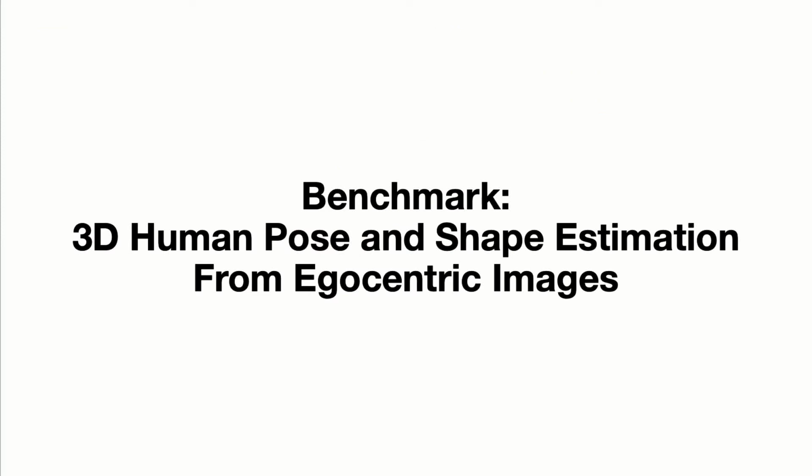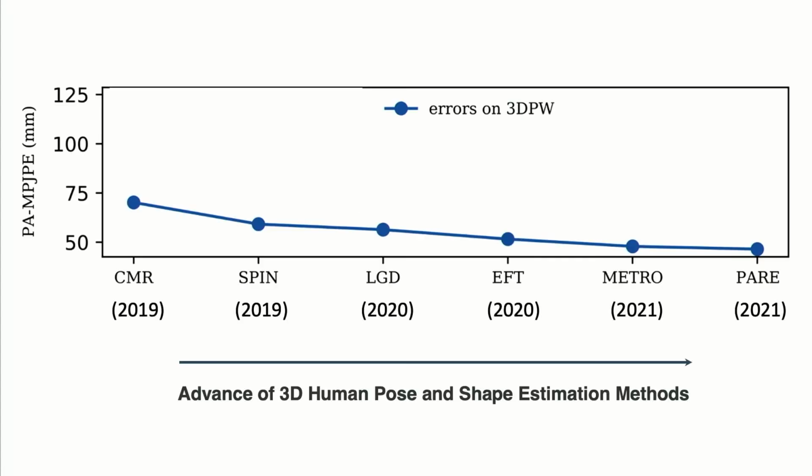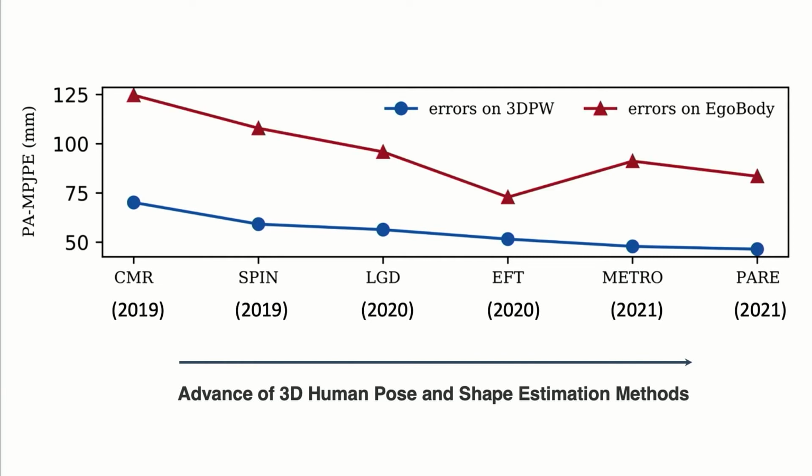Next, we leverage the EgoBody dataset to produce the first 3D human pose and shape estimation benchmark from egocentric images. We can see from this table that the performance of current state-of-the-art methods for 3D human pose and shape estimation already starts to saturate on existing third-person view datasets, for example, 3DPW here. However, when tested on our dataset, most of them show a very significant performance drop. This indicates that there are new challenges posed by the egocentric view data.